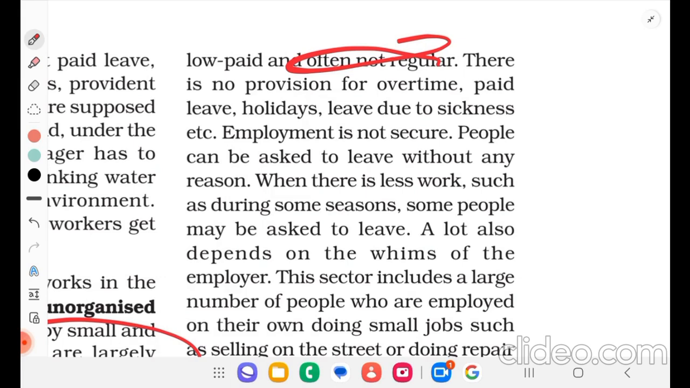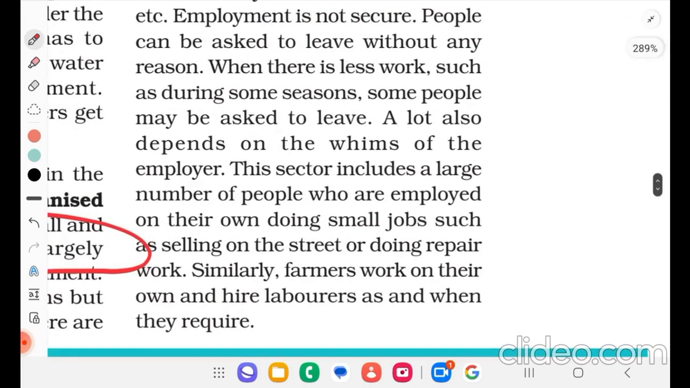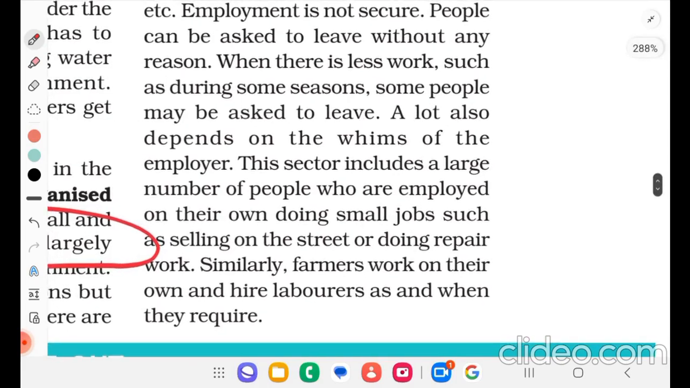This sector includes a large number of people who are employed on their own doing small jobs such as selling on the street or doing repair works. Similarly, farmers work on their own and hire laborers as and when they require.